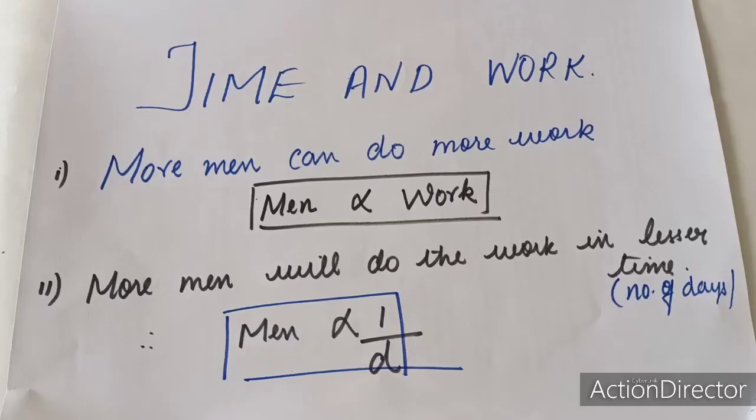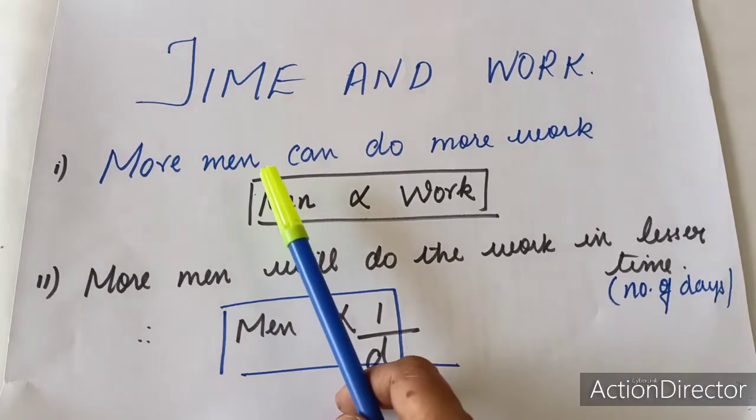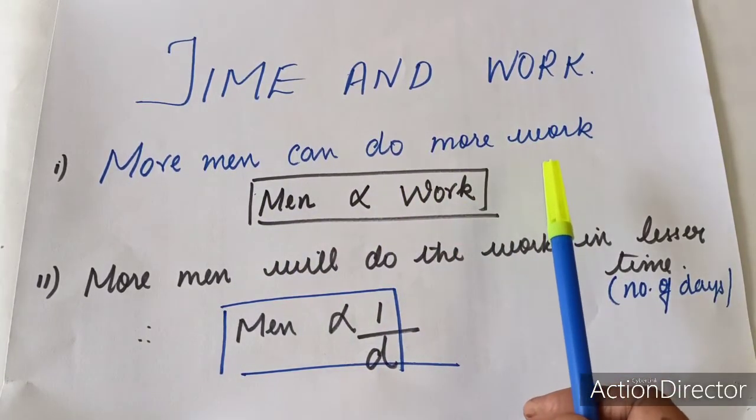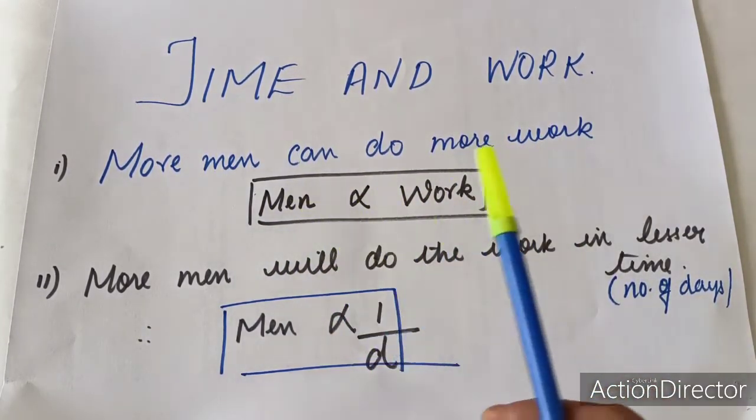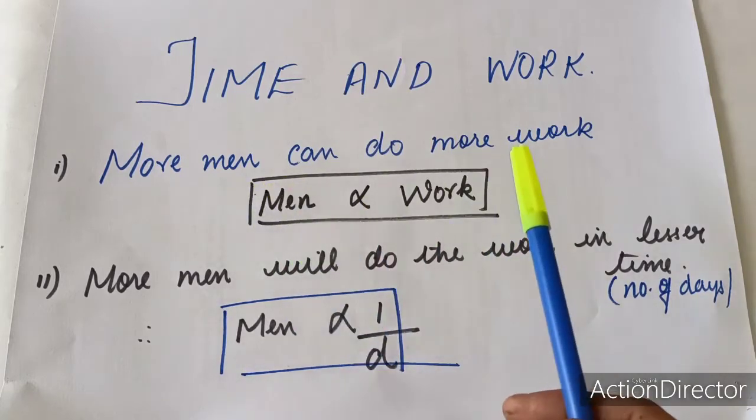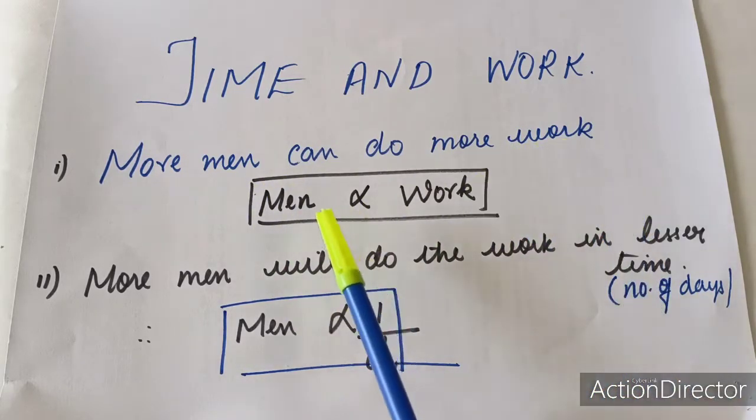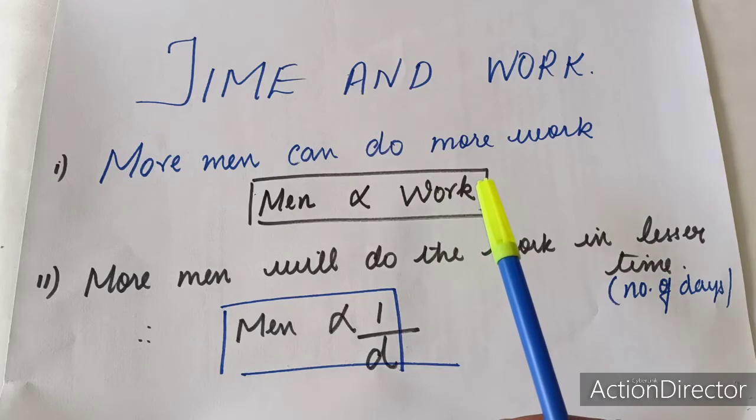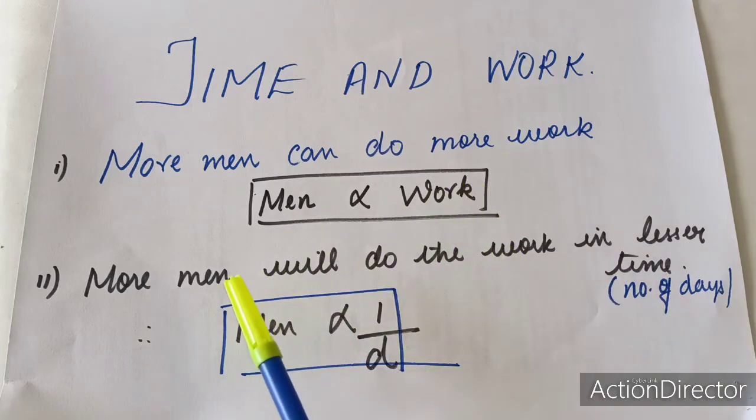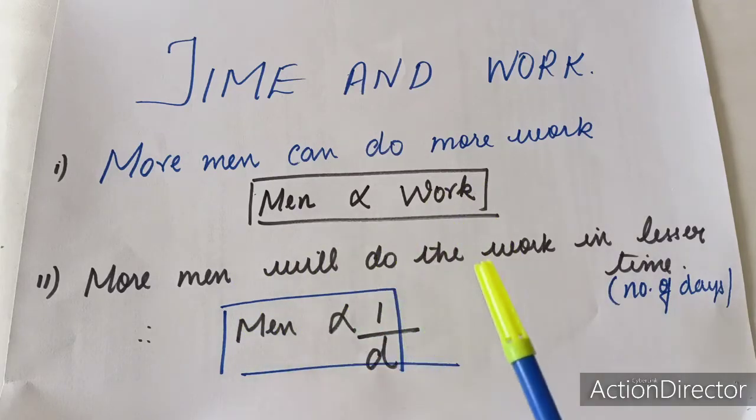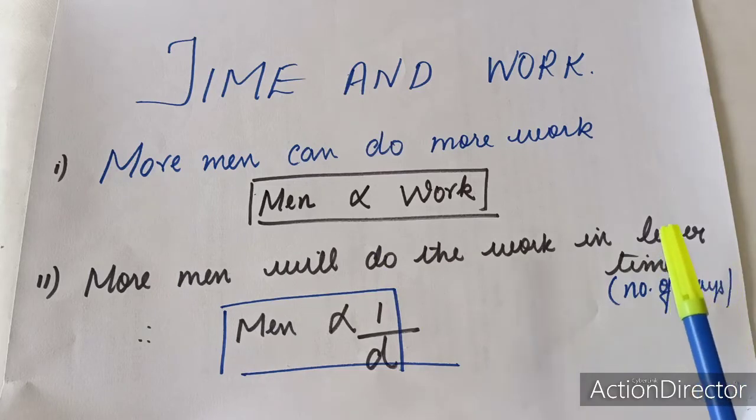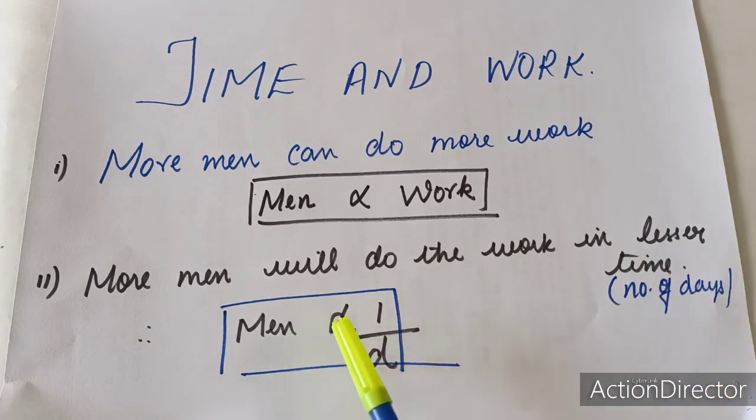So now let us understand few concepts. More men can do more work. That means both are directly proportional. If there are more men, then they can do more work. So men and work are directly proportional. Also, when more men are there, they can do the work in lesser time or lesser number of days. So this concept you have to understand that men is inversely proportional to number of days.